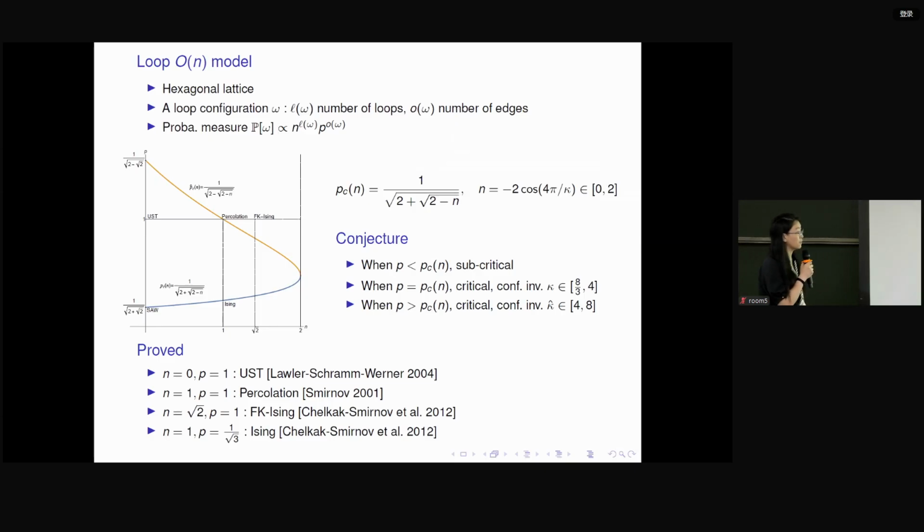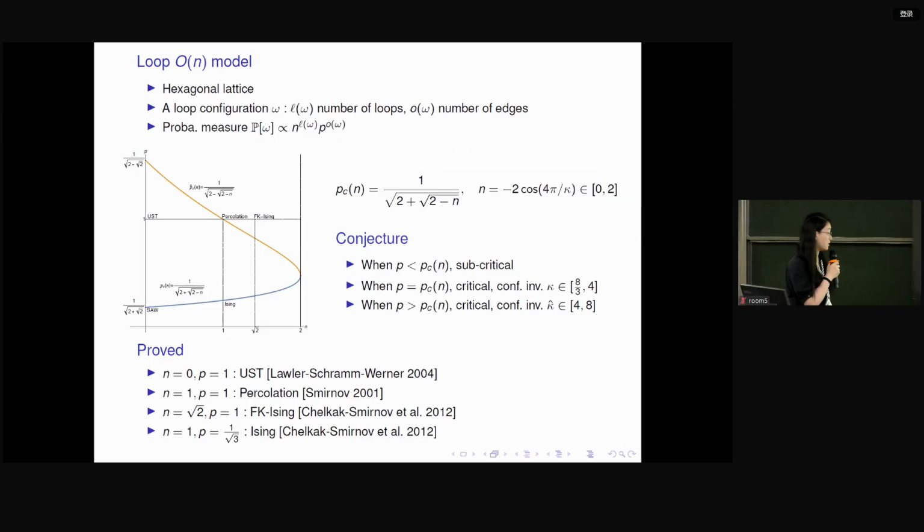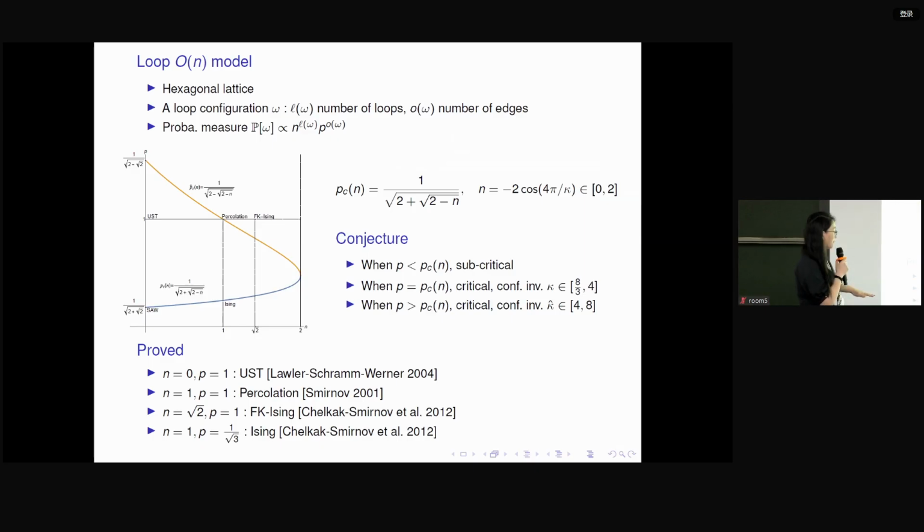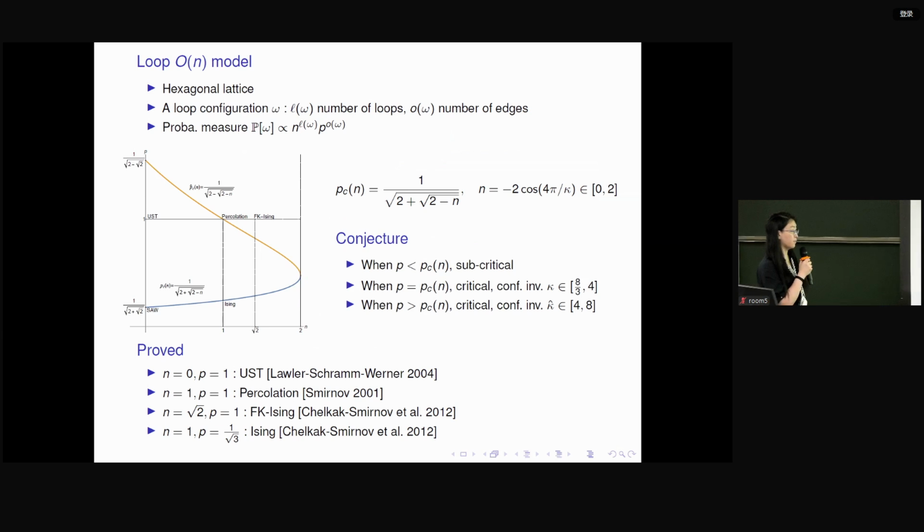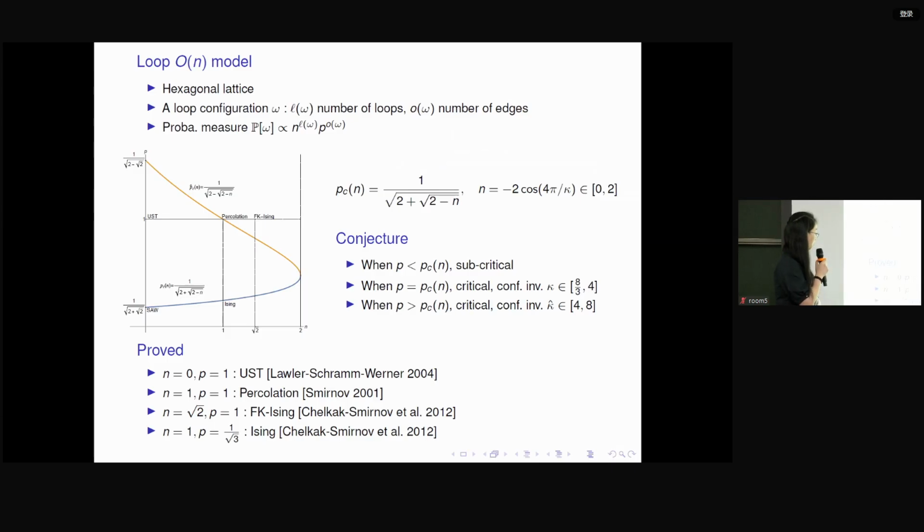So this is also known to be conformally invariant in the scaling limit. The third one is called the FK-Ising model. So this is p equals 1, n equals the square root of 2. This is also proved to be conformally invariant. The last one is n equals 1, p equals 1 over square root of 3.